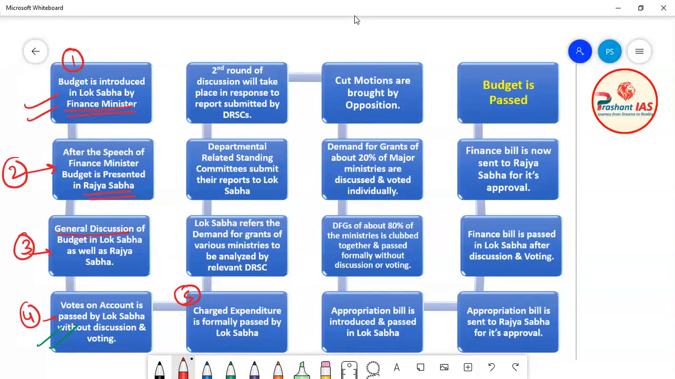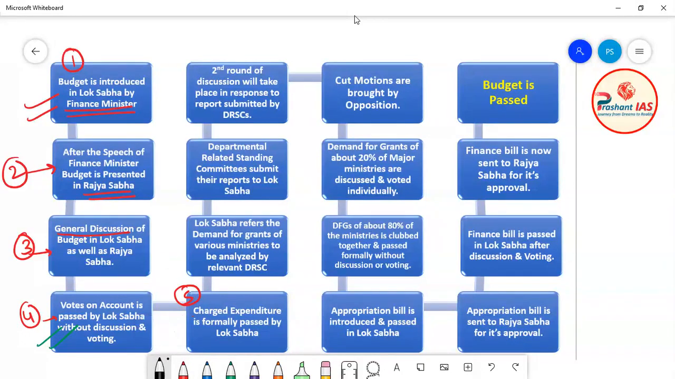And why are charged expenditures passed without any voting? Because they are permanently charged on the Consolidated Fund of India. There is no need of their approval by Lok Sabha, no need of voting. They are charged forever. Now friends, if you want to study charged expenditure in detail, then kindly watch the previous class, because in the previous class I taught you about the concept of charged expenditure in a very detailed manner.